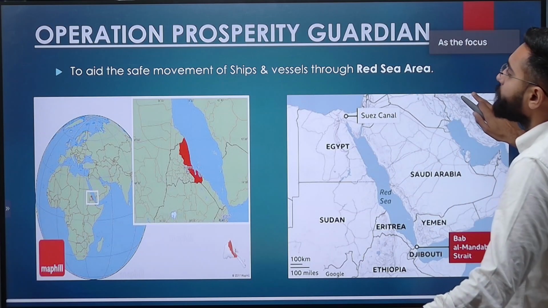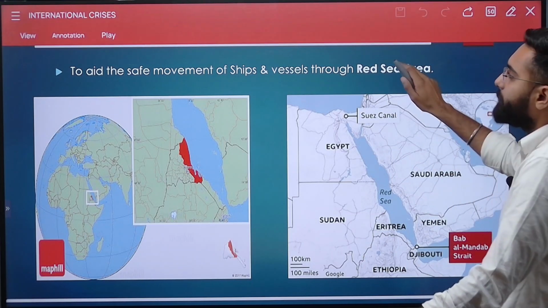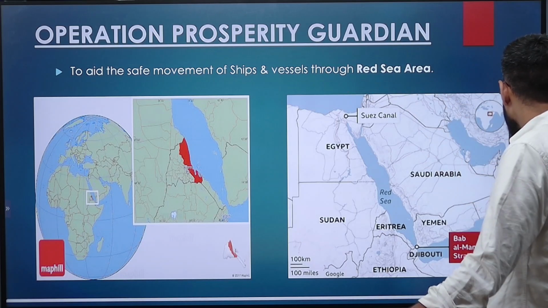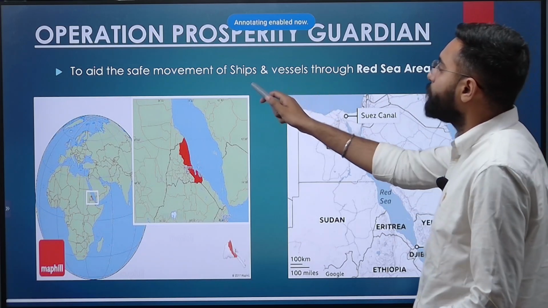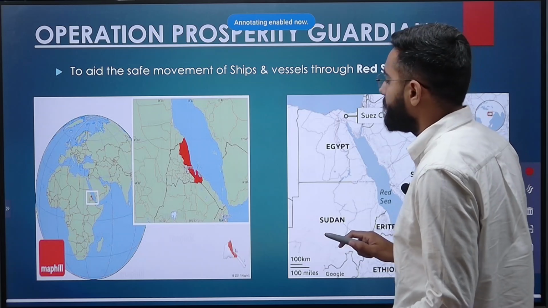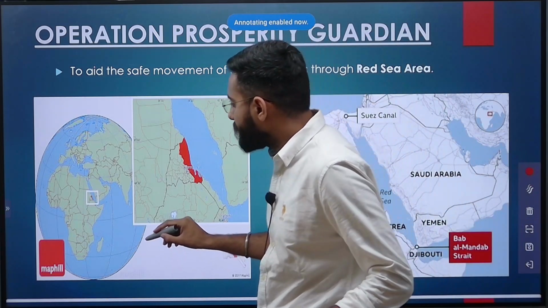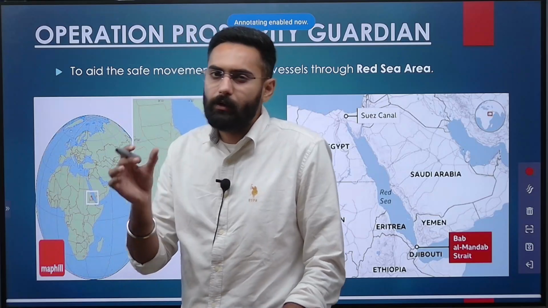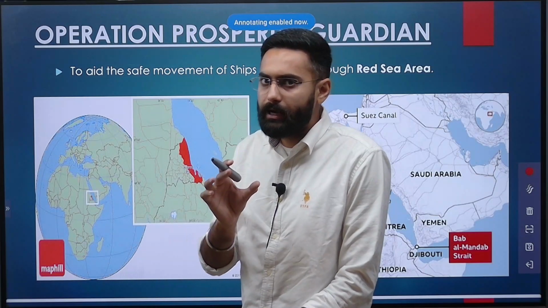That operation is named Operation Prosperity Guardian. Operation Prosperity Guardian has been the operation launched by the United States of America to aid the movement of ships and vessels through the Red Sea area. Now, the Red Sea area, as you can see, is a very important area, not only with respect to world trade, but also Indian trade.